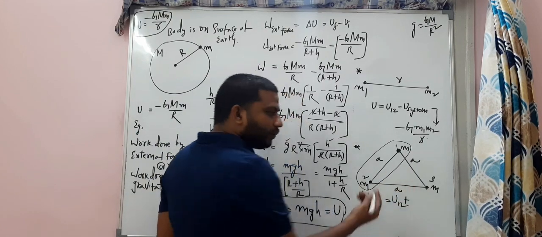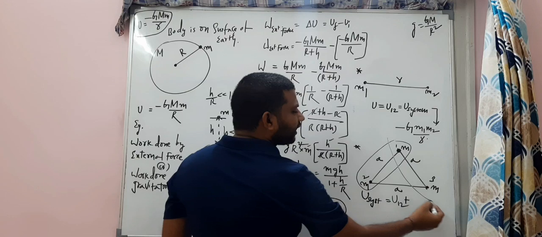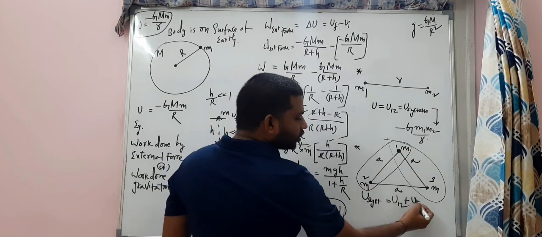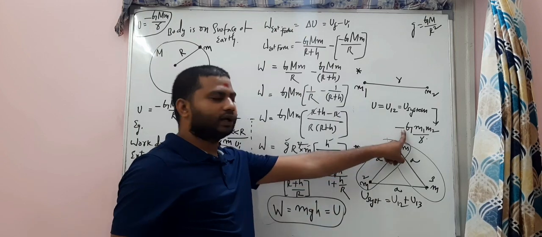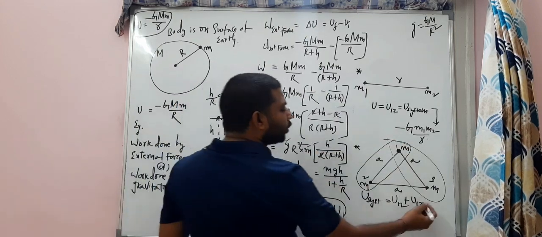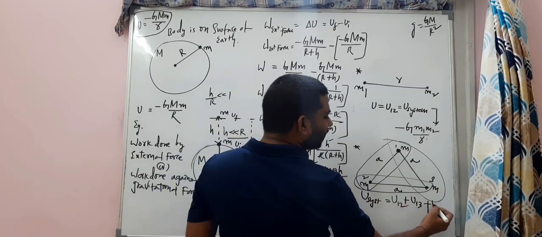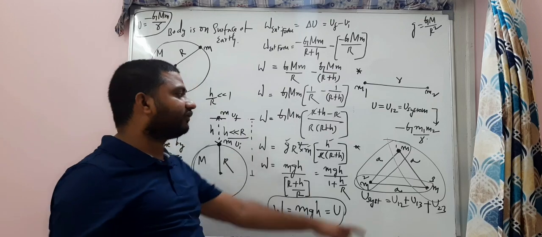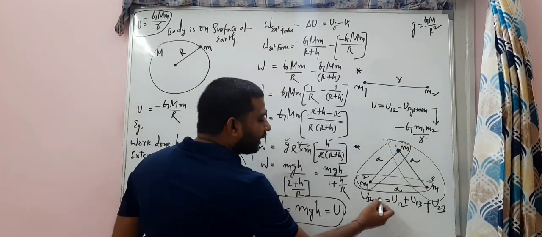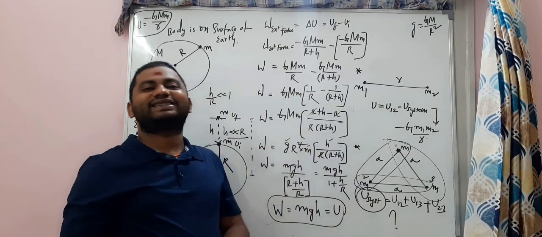Plus the potential energy associated with the other two masses, U13. You know how to find that also by using the same formula. And you also know the last combination, the potential energy associated with 2, 3, which has the same formula. If you add all these, you will get the potential energy associated with the system.